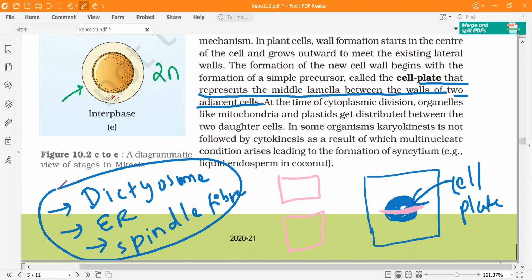So this is Dictyosome is Golgi body. The name is used in relation to plant cells. So remember that in relation to plant cells.